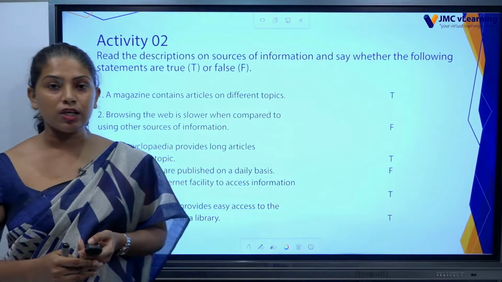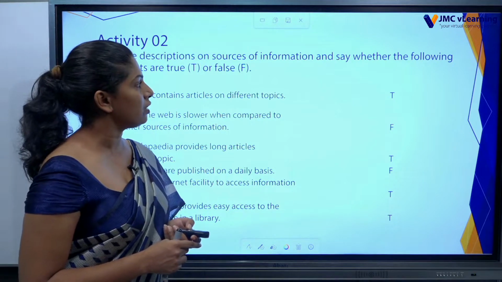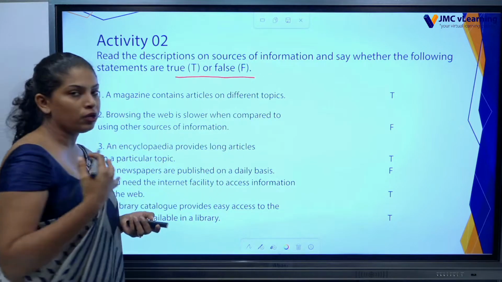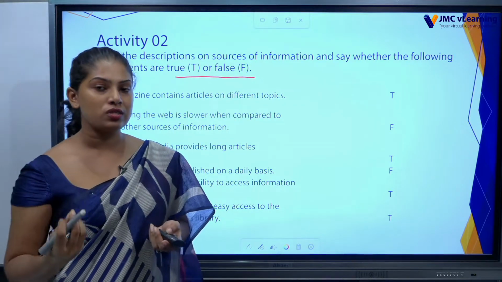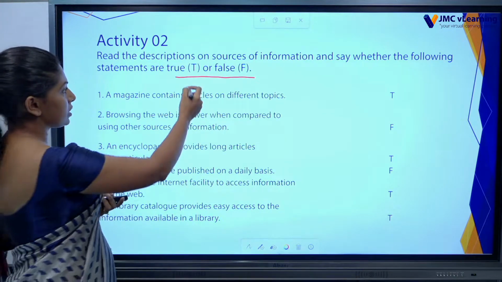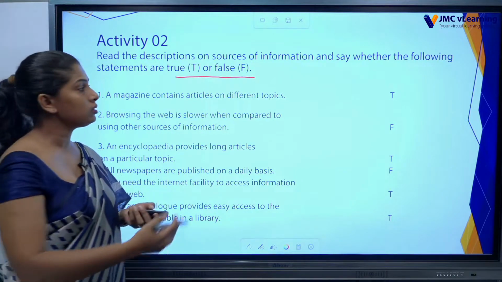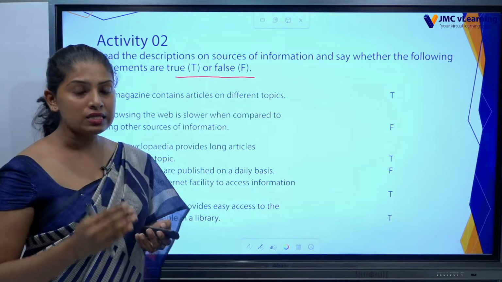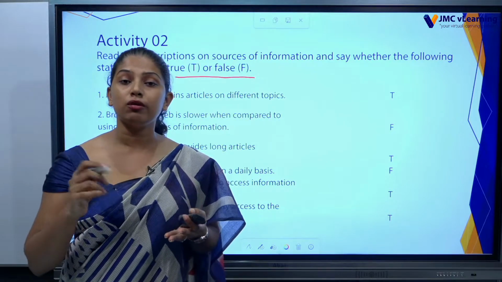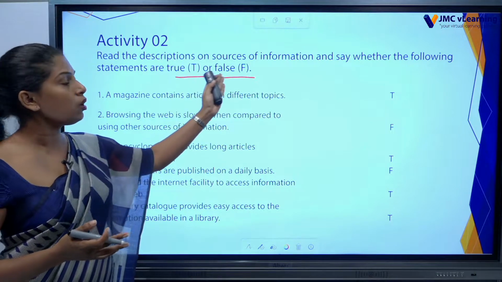Let's move to activity 2. Read the description on sources of information and say whether the following statements are true or false. Here students, when you are writing papers, the questions can be given like, if the statement is true, write capital T. Then if the statement is false, write F. But I have seen that many students just tick them, or using a cross they are telling that it is false. But here you are asked to put T or F.